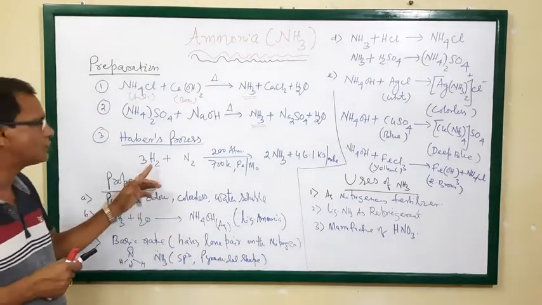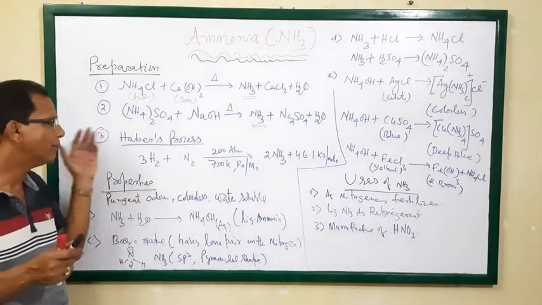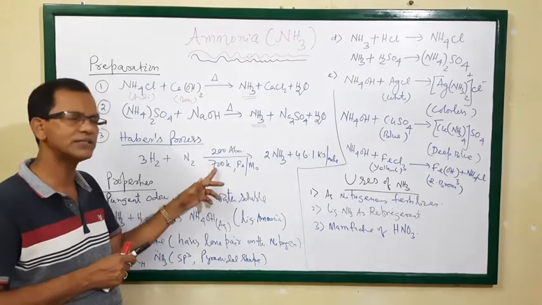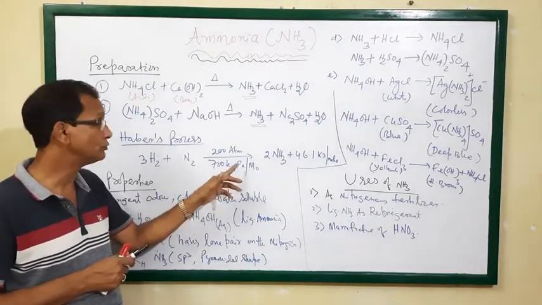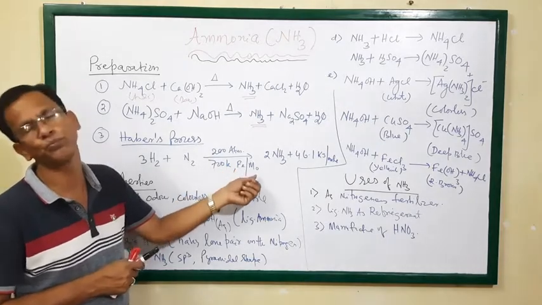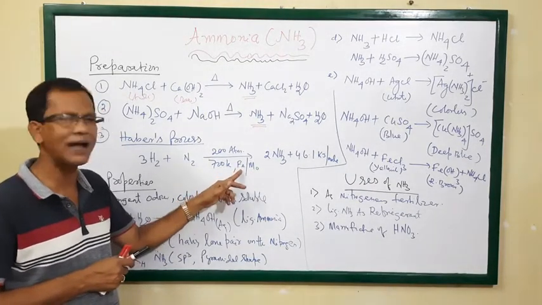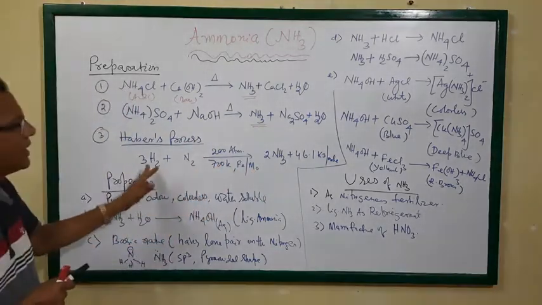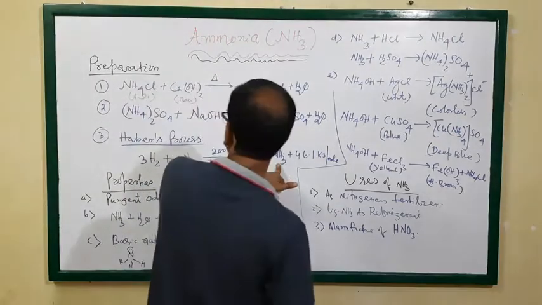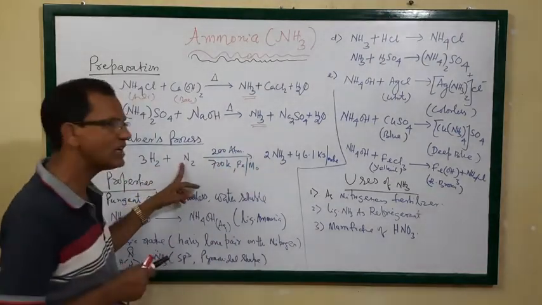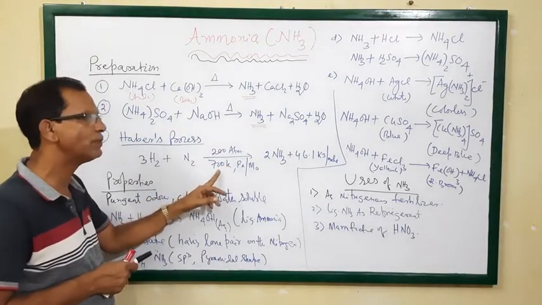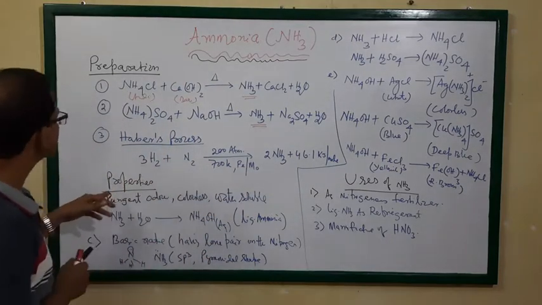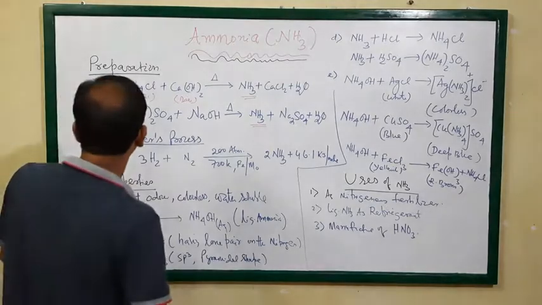When hydrogen and nitrogen gas mix at a high pressure, that is 200 atm, and 700 Kelvin, in the presence of iron and a promoter, that is molybdenum. Here iron acts as the catalyst and molybdenum acts as the promoter. In their presence, what is produced? Ammonia gas. So hydrogen and nitrogen combine at high pressure and temperature, forming ammonia gas.